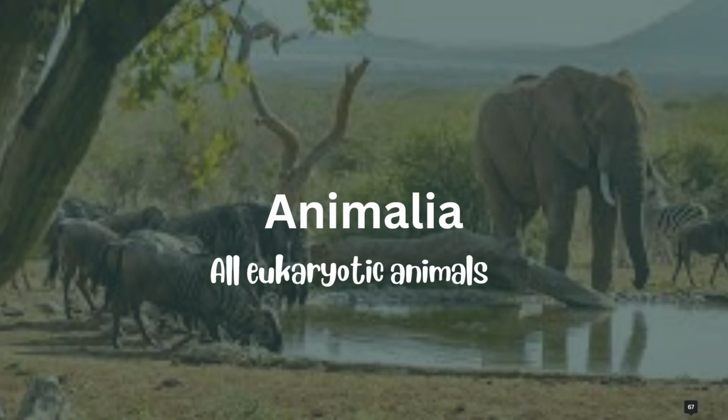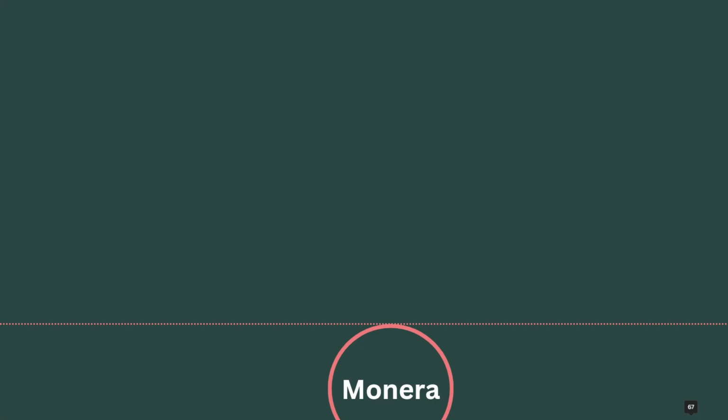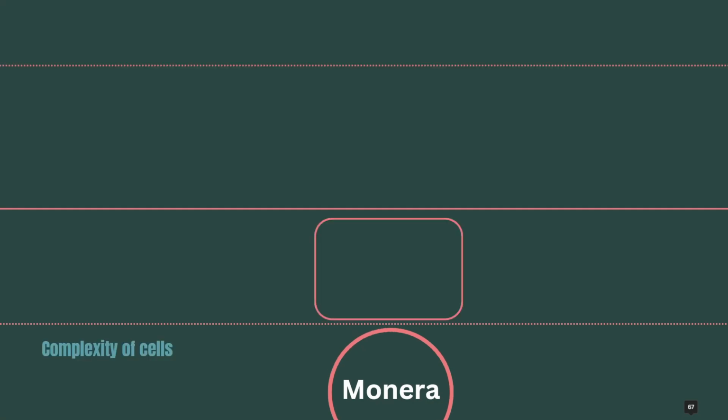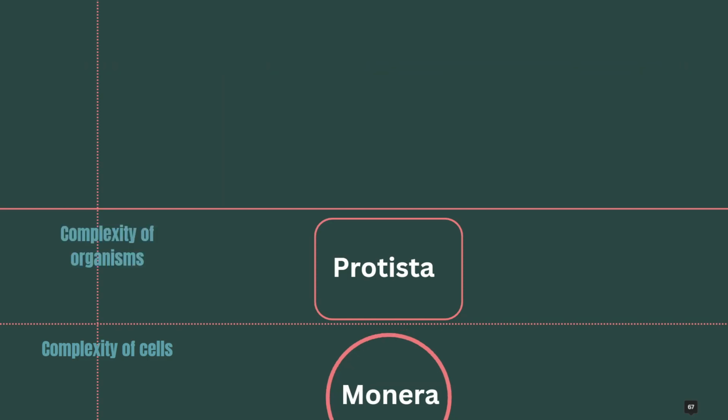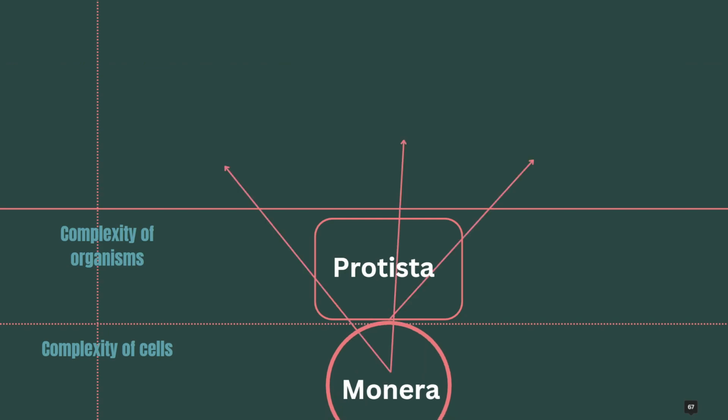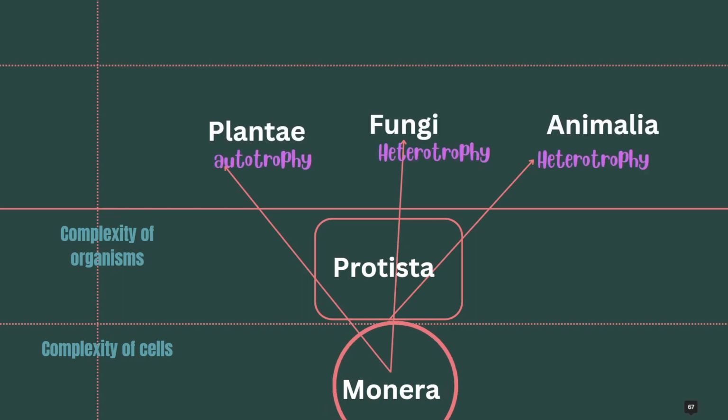Let's view a diagrammatic representation of the five-kingdom classification, which gives you a clear idea about this. Kingdom Monera is based on the complexity of cells, so it included all prokaryotes. Now comes Protista; from Protista onwards, it included the eukaryotic organisms. So it's based on the complexity of organisms. And now again it's further divided into Plantae, fungi and Animalia.